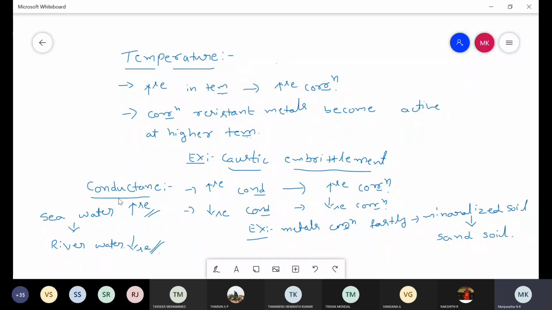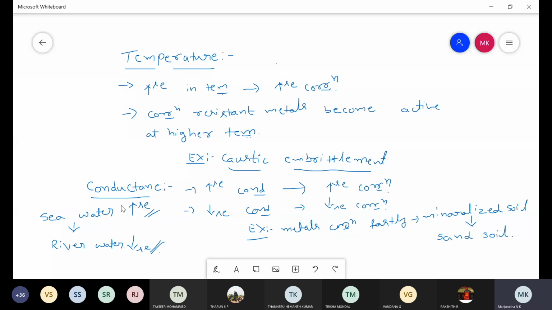Coming to the last secondary factor which affects the rate of corrosion, that is conductance. If there is an increase in the conductance of the medium, there is an increase in the rate of corrosion. If there is a decrease in conductance, there is a decrease in the rate of corrosion. For example, metals corrode faster in mineralized soil than in sand soil. Or another example, metals corrode faster in sea water than in river water, because in sea water the conductance is higher.